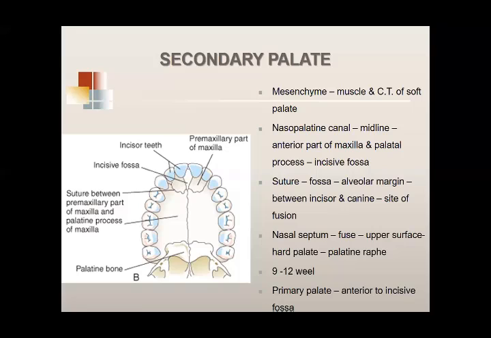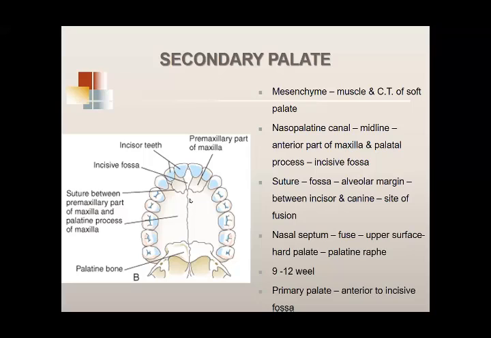अच्छा जी. Now what happens is कि ये जो lateral palatine shelves, जो mesenchyme थी, this develops into muscles of the palate, and this also develops into connective tissue of the soft palate. So muscles and connective tissue of the soft palate, they develop from the mesenchyme that is present in the lateral palatine shelves. Anterior 2/3 with the mesenchyme that developed into bone, but posterior 1/3 की जो mesenchyme that develops into muscle and soft tissue.